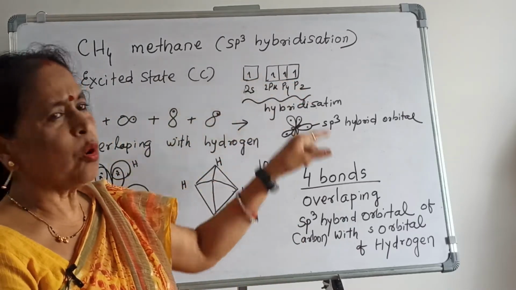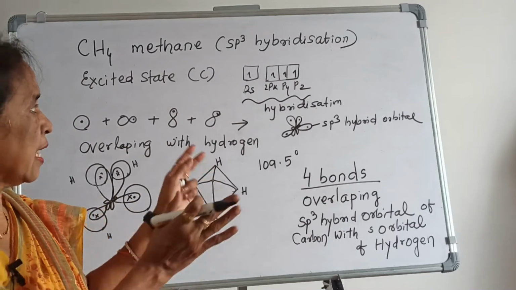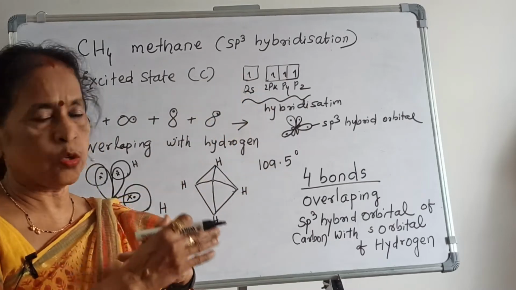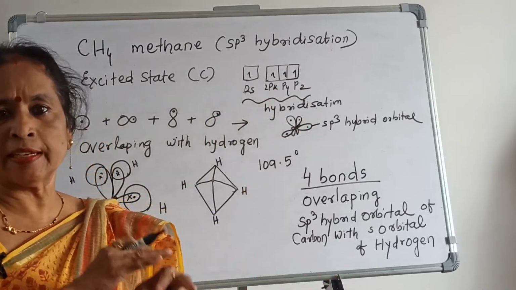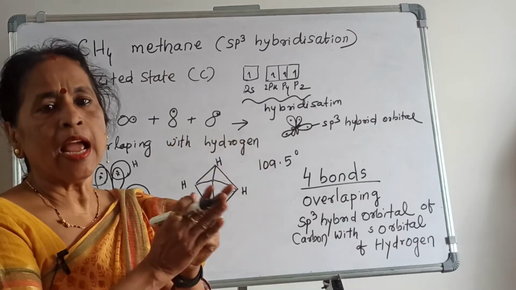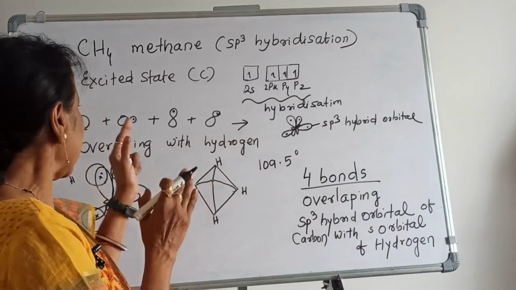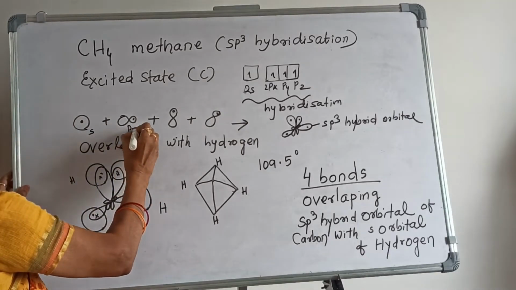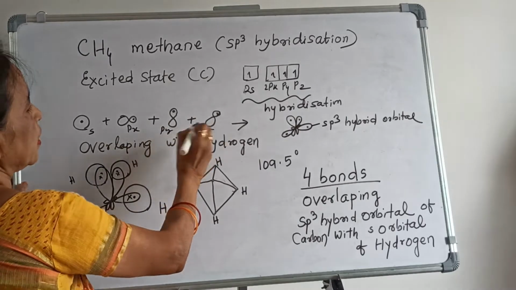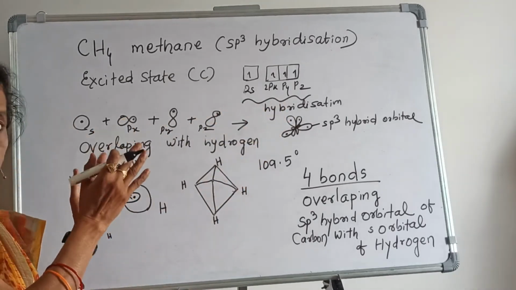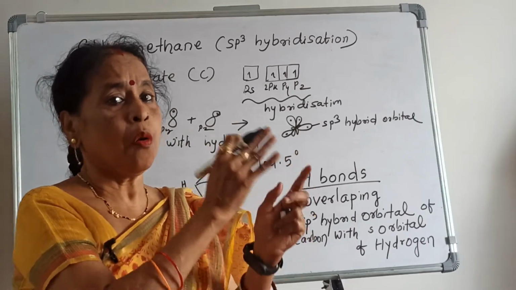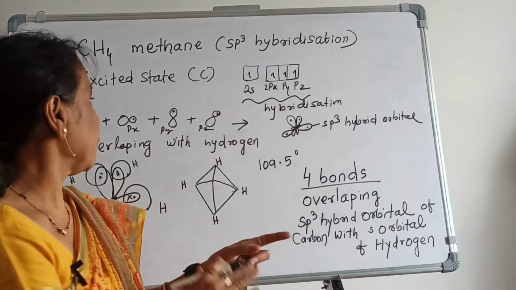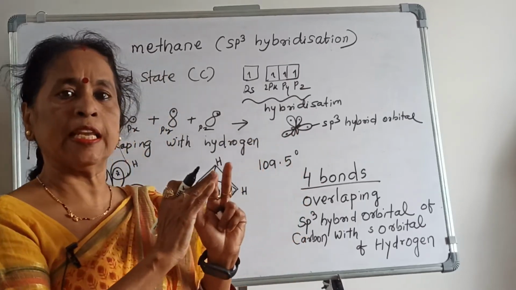And now these 4 undergo hybridization. They combine: s, px, py, pz. Though the s orbital has lower energy and px, py, pz have higher energy, they combine and undergo hybridization. So there are 4 orbitals: one 2s orbital and the other 3 are px, py, pz, and they form sp3 hybrid orbitals.